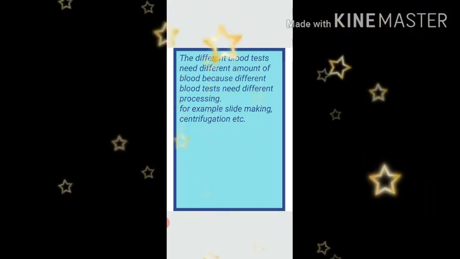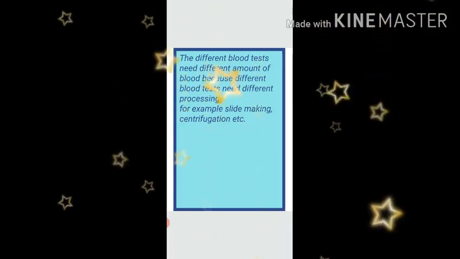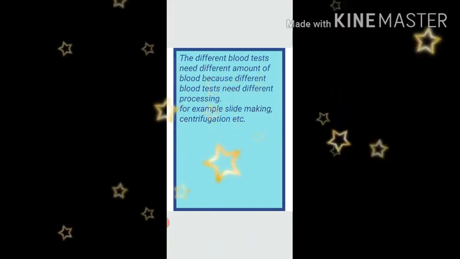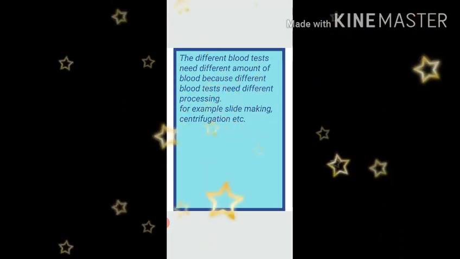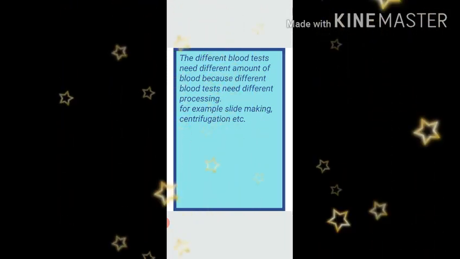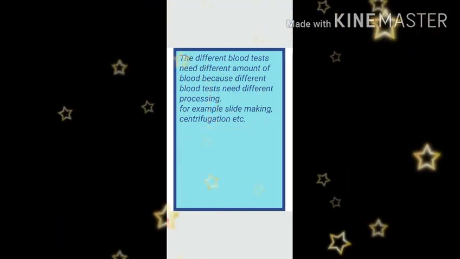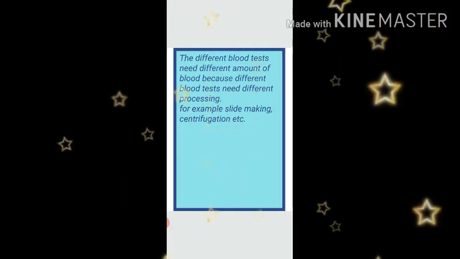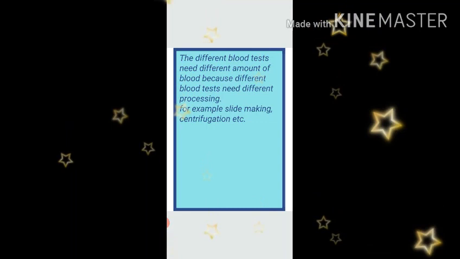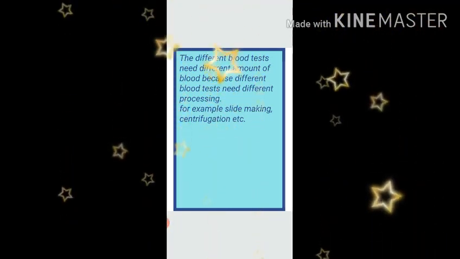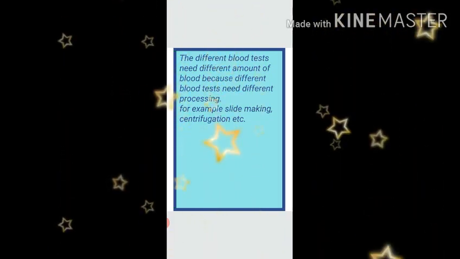Now here the new word has come, processing. Different blood tests need different processing. It means sometimes the blood sample has to go under one machine only. Sometimes blood sample has to go under so many machines. So when the blood sample has to go under so many machines, for that diagnosis we need more amount of blood. So we will answer like this. The different blood tests need different amount of blood because different blood tests need different processing.